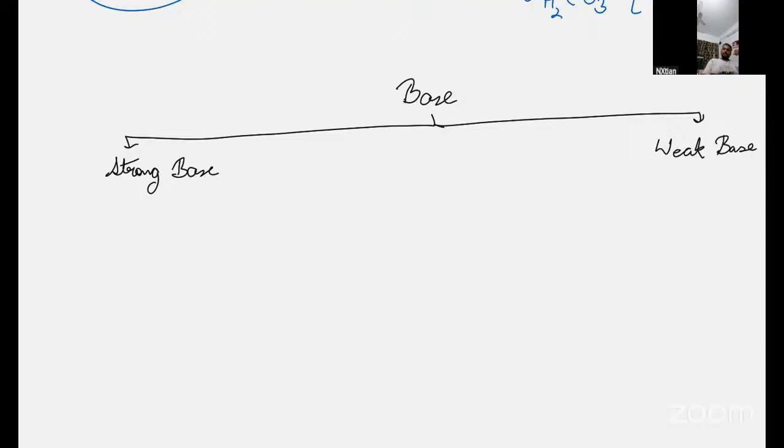Now weak base, write it down. These are the bases that dissociate partially OH minus ions. That dissociate partially OH minus ions. Is it making sense, son? Yes, sir. Done? Everyone understood? Godwin?